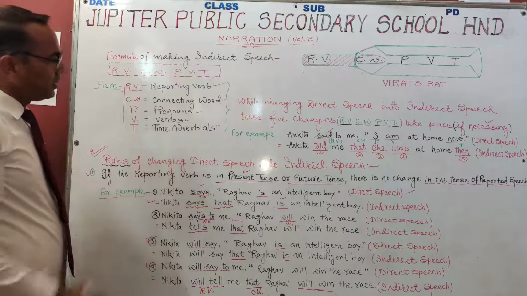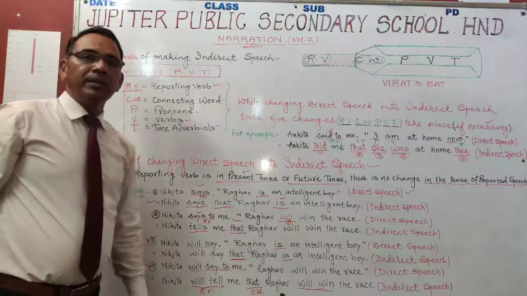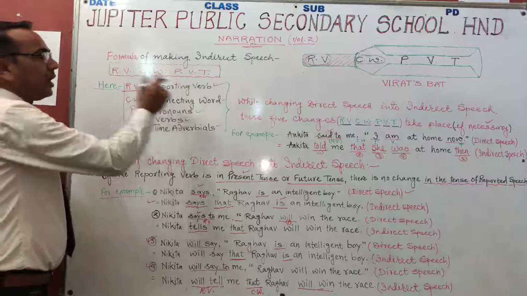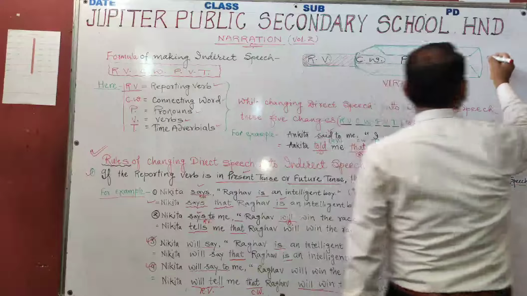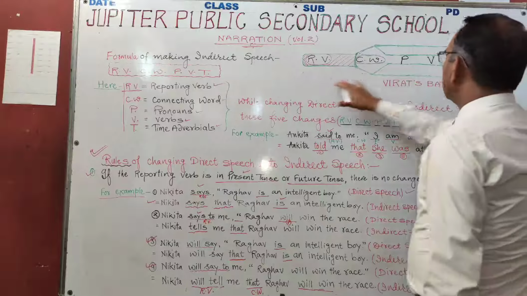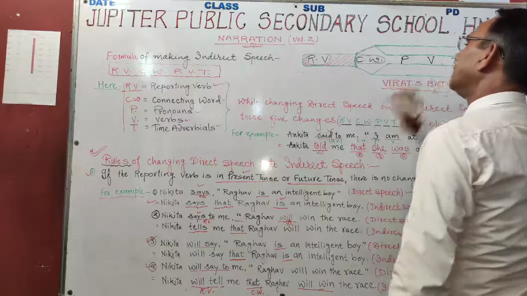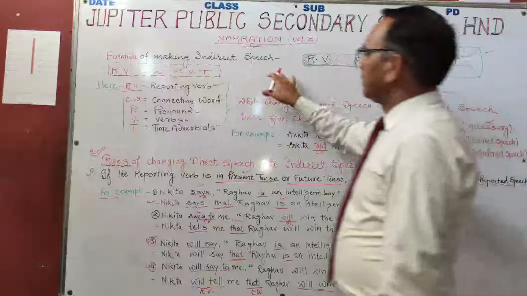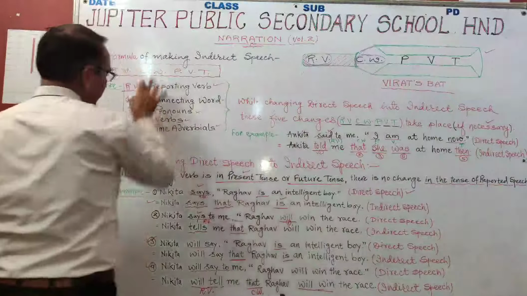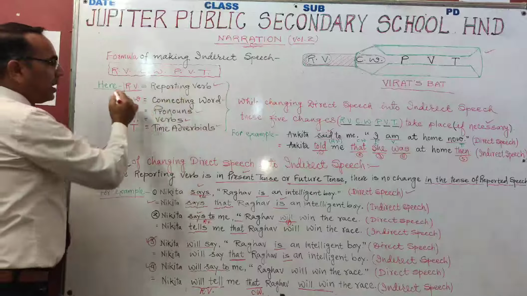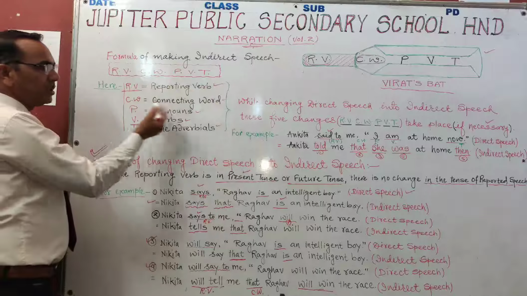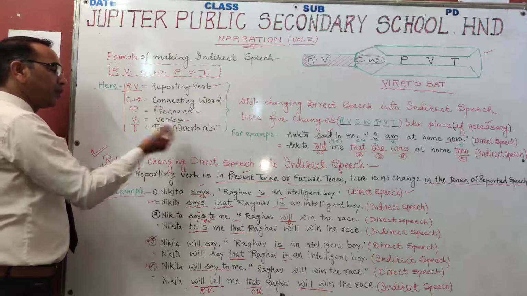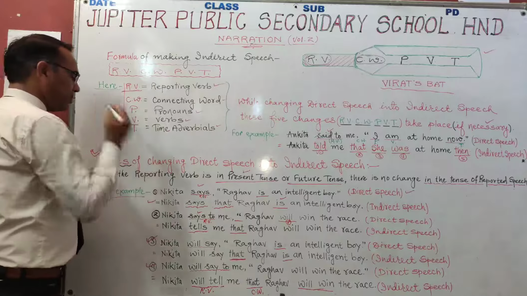Okay, I am again telling you that you have to learn this formula in a very interesting way. Virat's bat and RBCWPBT. These words have been explained here. RB for reporting word, CW for connecting word, P for pronouns, V for verb, and T for time adverbials.